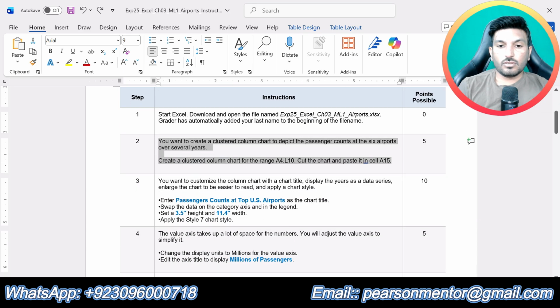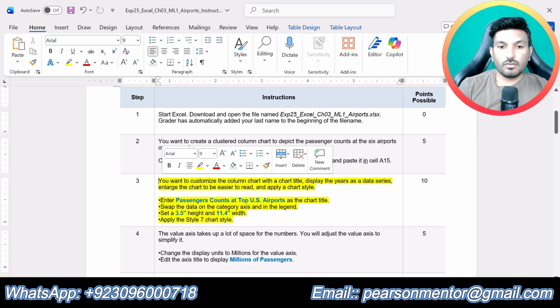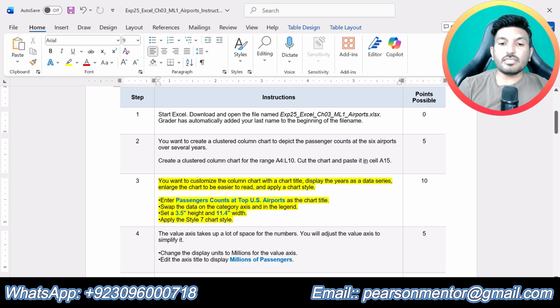Now let's do step number 3. You want to customize the column chart with the chart title. Display the years as data series. Enlarge the chart to be easier to read and apply a chart style. So first thing it is saying: enter passengers count at top US airport as the chart title.